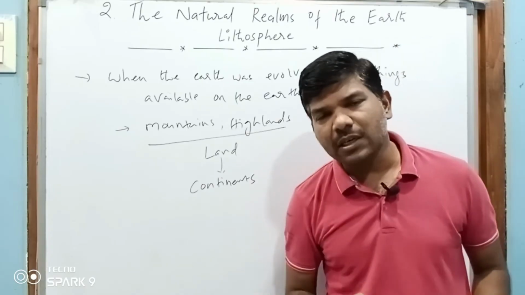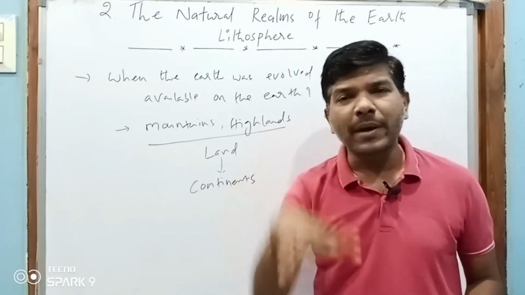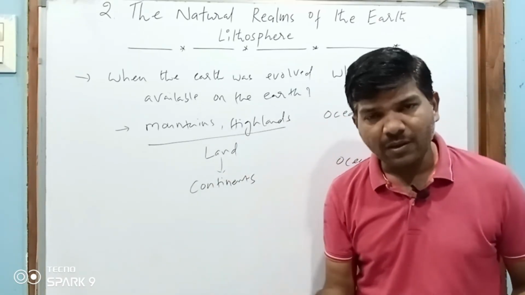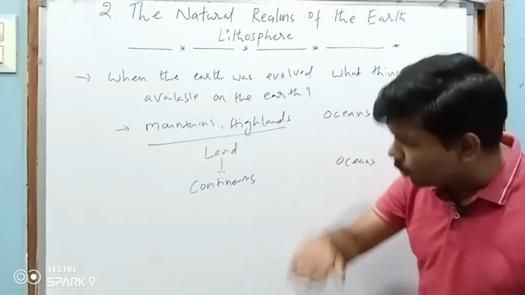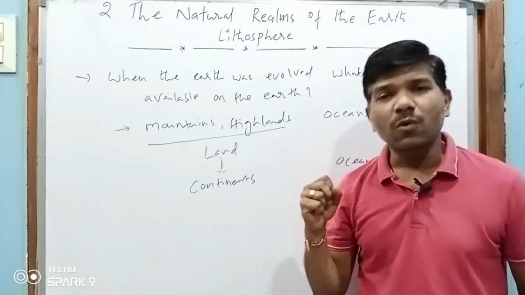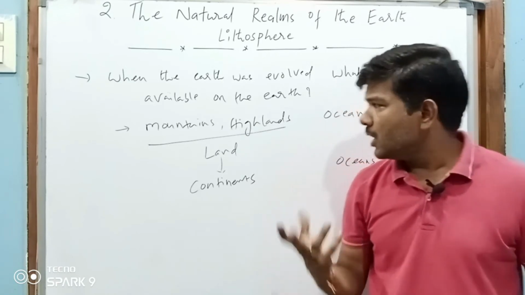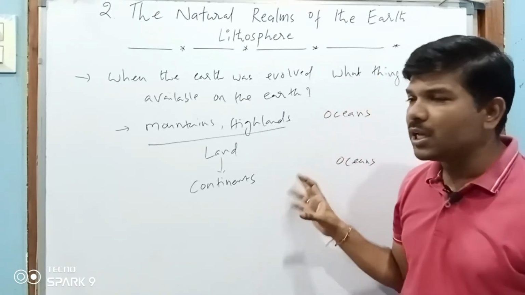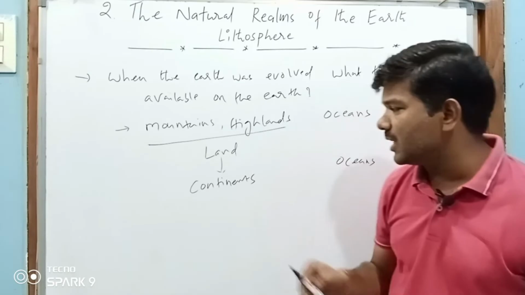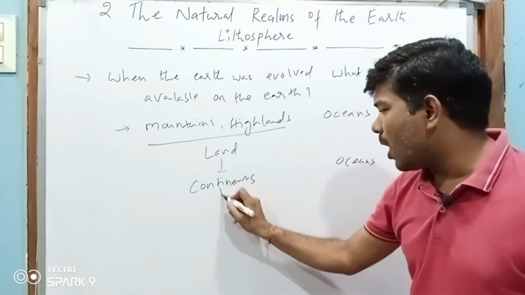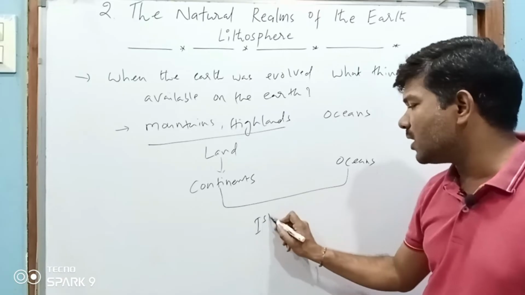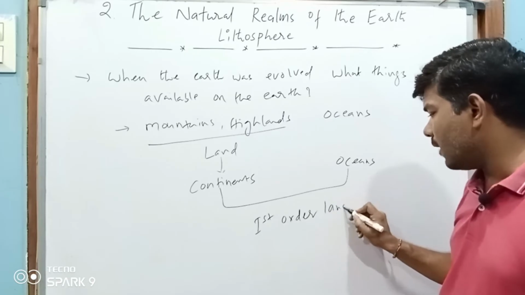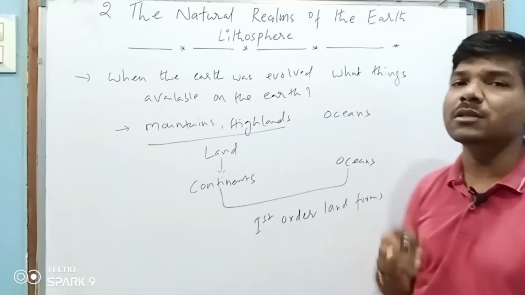After the formation of the earth, the low basins and deep valleys were filled with water. As we discussed in the earlier classes, in our earth lesson, the lowlands were filled with water because of huge rainfall. So these are called oceans. After the formation of the earth, only two things we can find on the earth, continents and oceans. So continents and oceans are called first order landforms. These are called first order landforms because these were first formed on the planet.